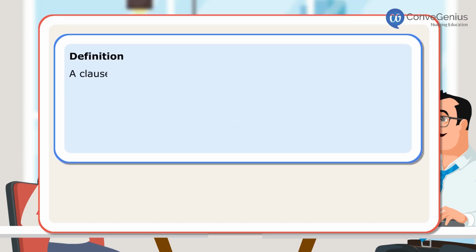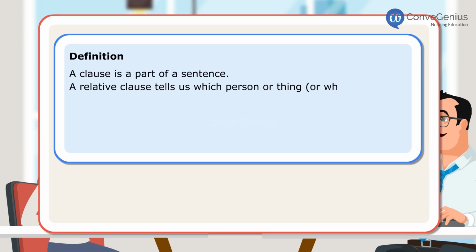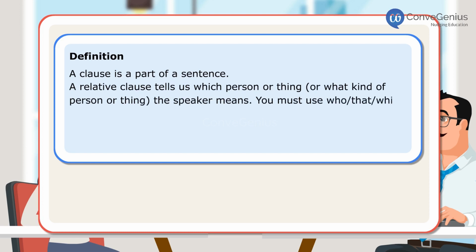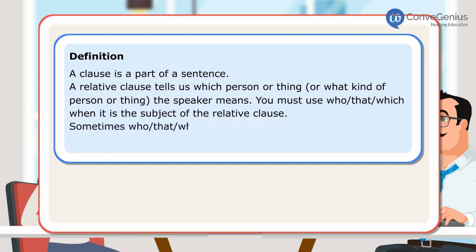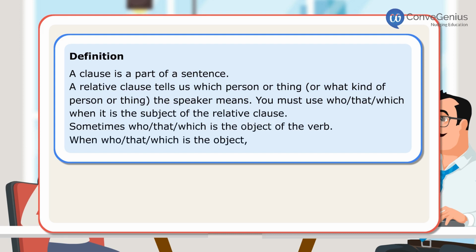Definition. A clause is a part of a sentence. A relative clause tells us which person or thing, or what kind of a person or thing the speaker means. You must use who, that, which when it is the subject of the relative clause. Sometimes who, that, which is the object of the verb. When who, that, which is the object, you can leave it out.